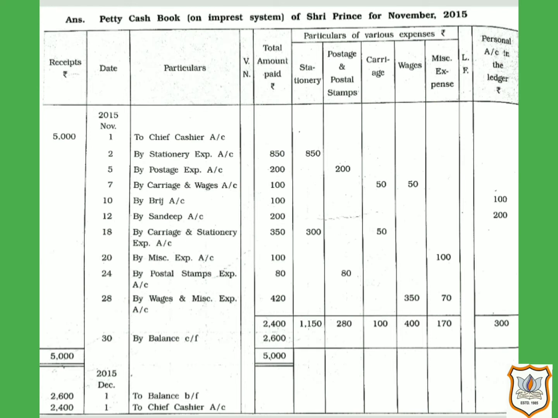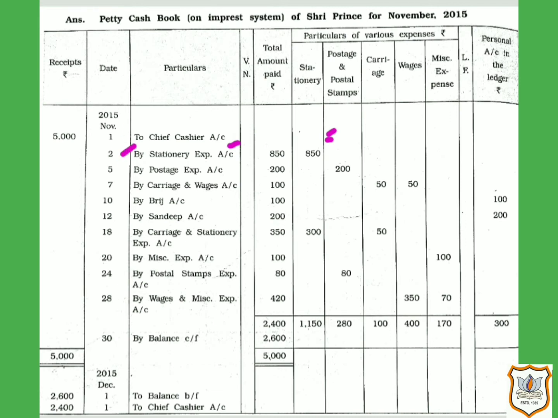Here it is. Here rupees 500 is paid for printing charges and rupees 350 for stationery items. So it will be recorded here as 850. That means 500 of printing charges plus 350 of stationery items. As we have prepared a separate column for stationery, it will be recorded in this column. And in particulars, we will write by stationery expense, date 2nd.